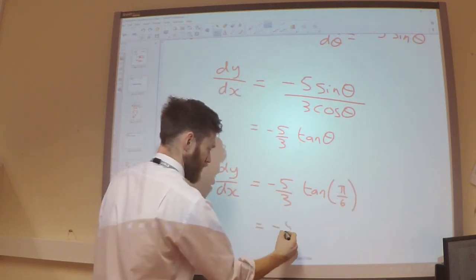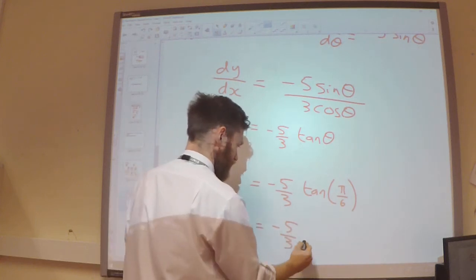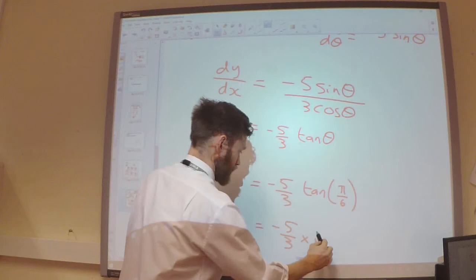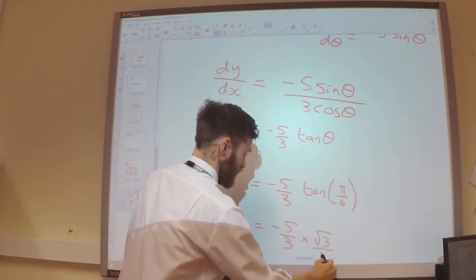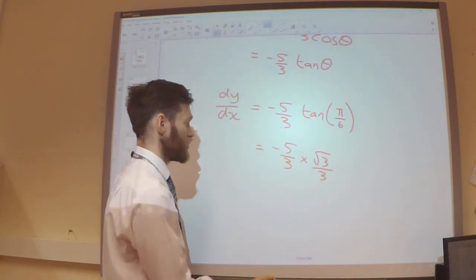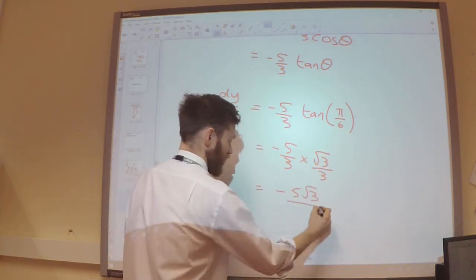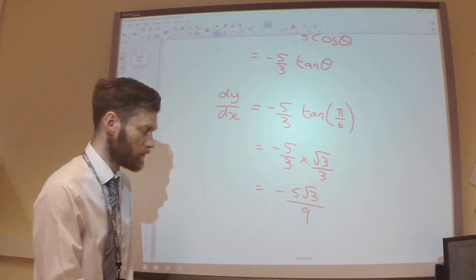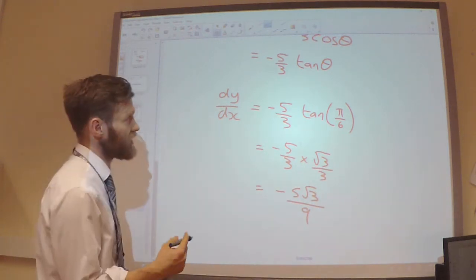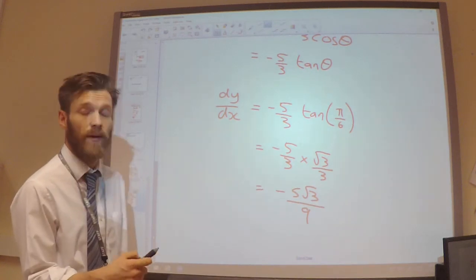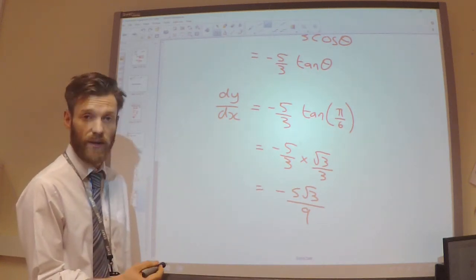So that's minus 5 over 3 multiplied by root 3 over 3. So I would get minus 5 root 3 over 9. So that's the gradient of the tangent to my curve at the point where theta equals pi over 6.